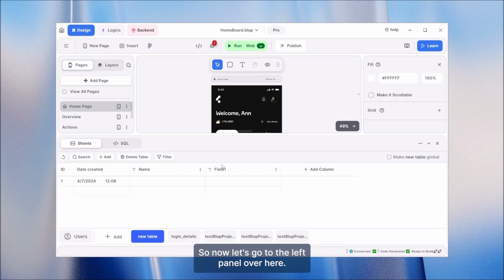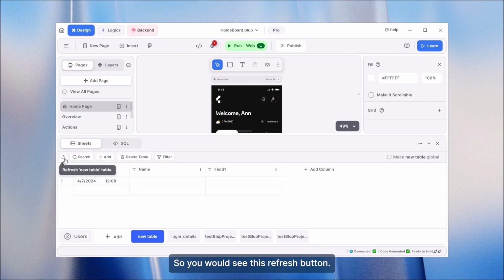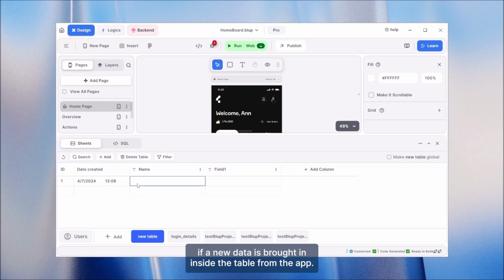So now let's go to the left panel. Over here, we have already talked about this one. Let's go on the left hand side. So you could see this refresh button. It will refresh the current table. If new data is brought in inside the table from the app, if some user has uploaded some data, it would be shown over here if you press the refresh button.